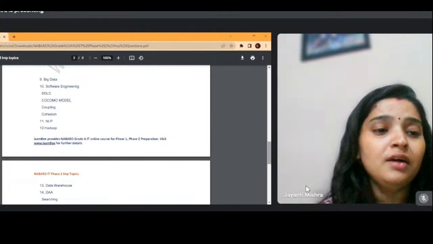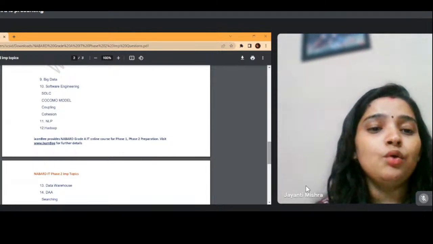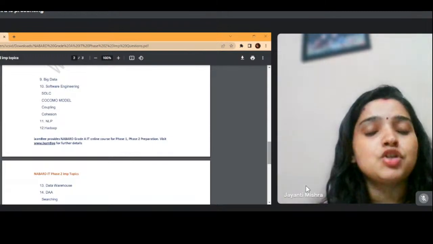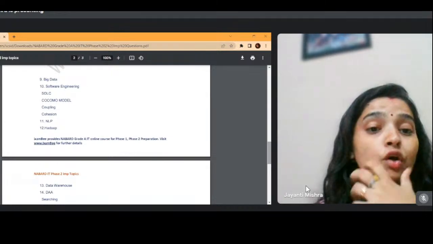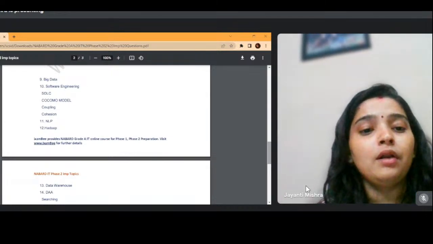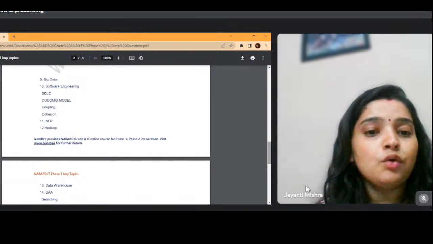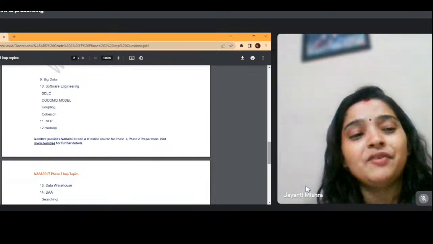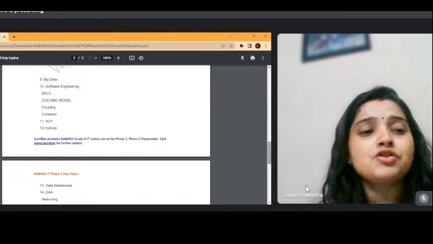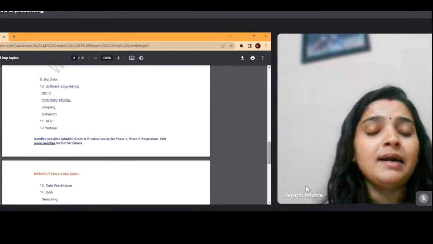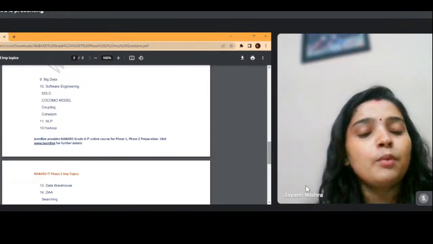There is a shift in the pattern of the questions in the descriptive paper. They are not asking the easy go-to questions. They are asking questions which are actually relevant in today's market. Then we have software engineering. In software engineering, we have the SDLC model, the COCOMO model, and coupling and cohesion, two fantastic concepts you should be aware of. COCOMO 1, COCOMO 2, COCOMO 3, cost benefit analysis: you should be able to do these things because when you are posted as a manager or project manager in your relevant jobs, you need to understand these and do a cost benefit analysis. So these topics are also very important.